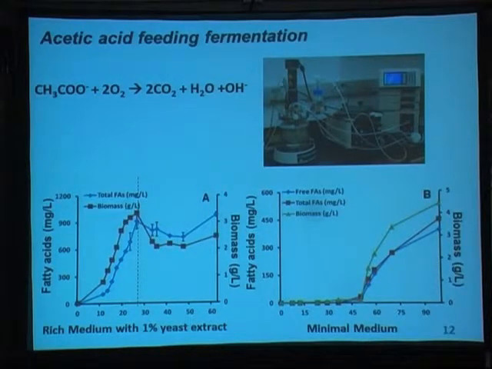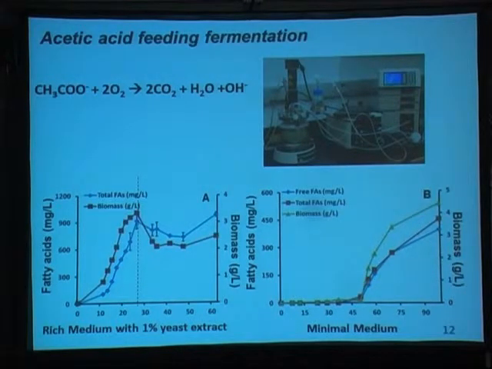The result shows that if the medium is a rich medium, so that we have some yeast extract inside, for example, like the fecal waste, they have amino acids or other carbon sources, right? The yeast extract is a similar thing, so you have a lot of different carbon sources. And the cell can grow very well, and they actually can make almost 1 gram per liter fatty acid.